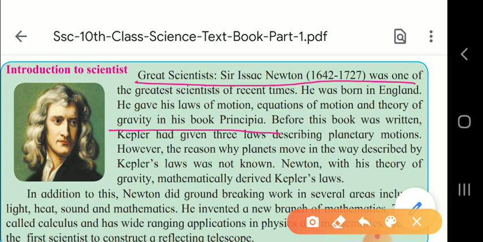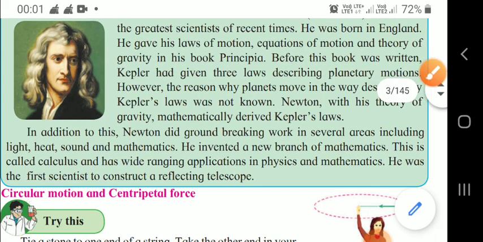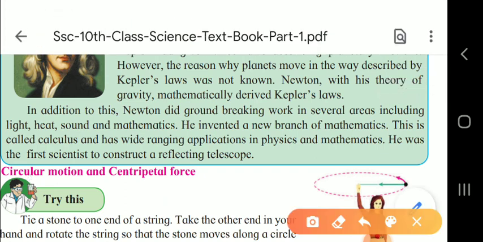In addition to this, Newton did groundbreaking work in several fields like light, heat, sound, mathematics, etc. He invented a new branch of mathematics. This is called calculus. So, what was the new branch name that Newton invented? Its name was calculus.